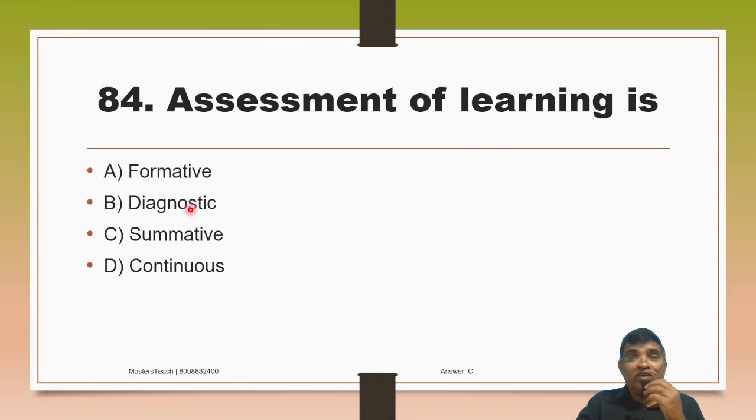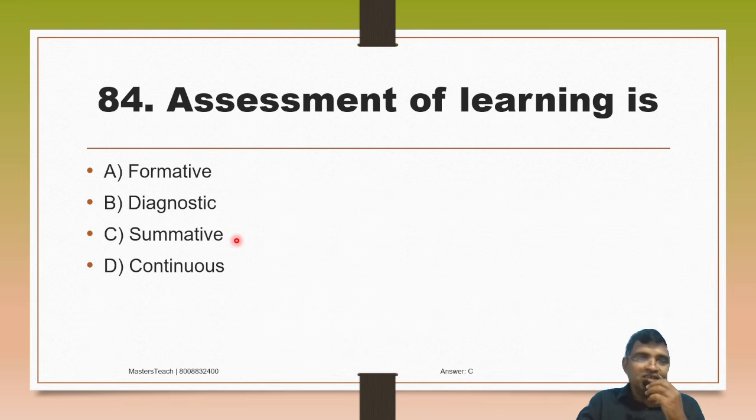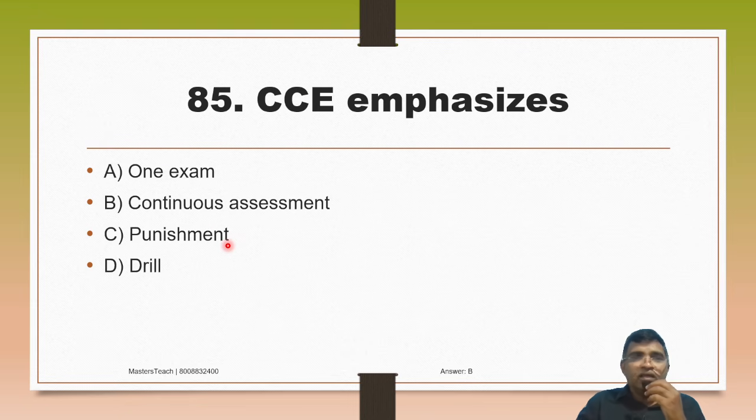Then assessment of learning is A. Formative, B. Diagnostic, C. Summative, D. Continuous. The answer is assessment of learning is summative. Assessment for learning is formative. Assessment of learning is summative. Option C. Then CCE emphasizes one exam, continuous assessment, punishment, drill. So Continuous Comprehensive Evaluation, in the word itself continuous assessment is mentioned.